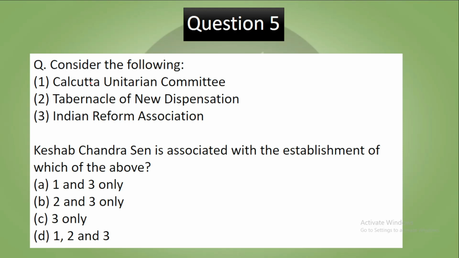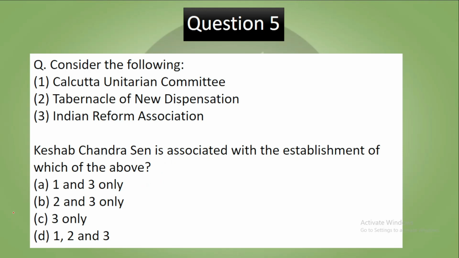Question number 5. Consider the following: Calcutta Unitarian Committee, Tabernacle of New Dispensation, Indian Reform Association. Keshab Chandra Sen is associated with the establishment of which of the above? Pause the video, try to answer.